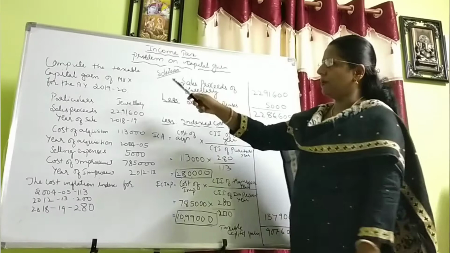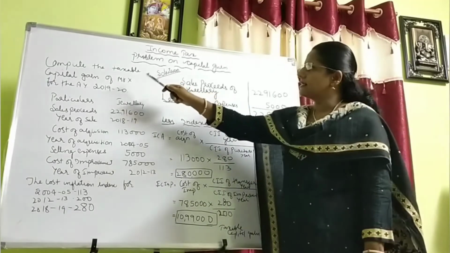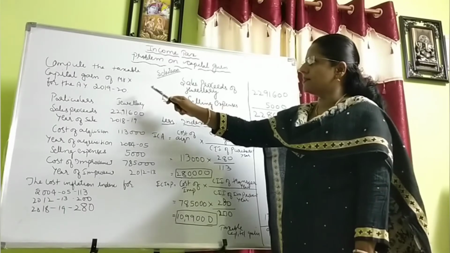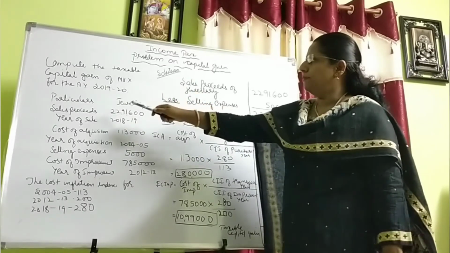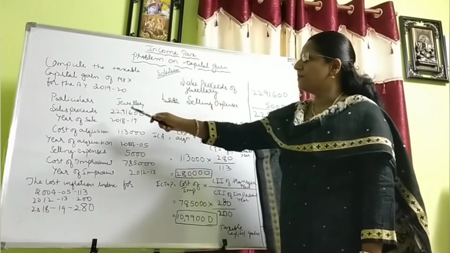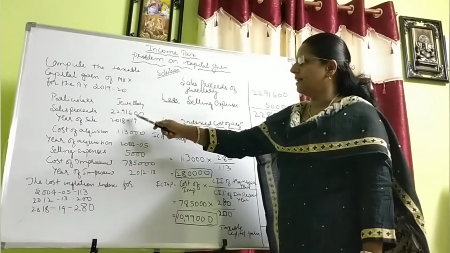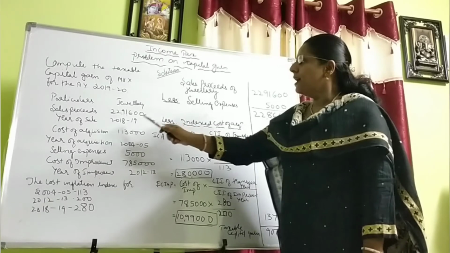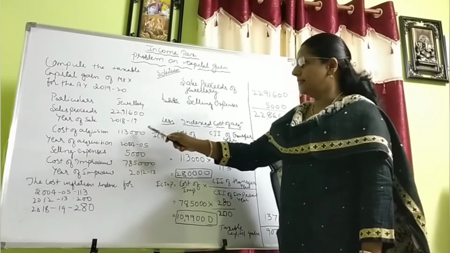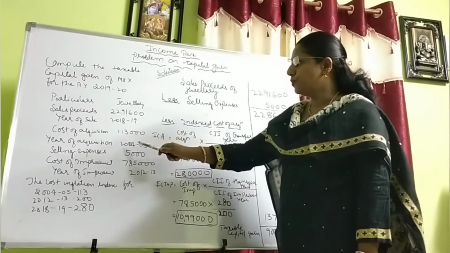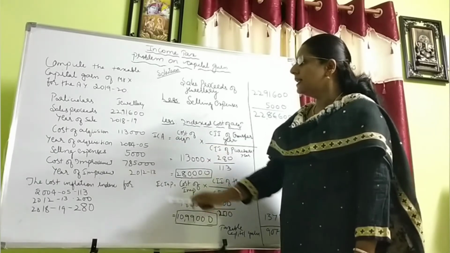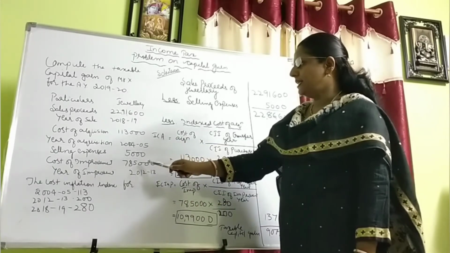This is the problem: compute the taxable capital gain of Mr. X for the assessment year 2019-20. Particulars: jewellery sale proceeds they have given 22,91,600. Year of sale 2018-19. Cost of acquisition 1,13,000. Year of acquisition 2004-5. Selling expenses 5,000. Cost of improvement 7,85,000.